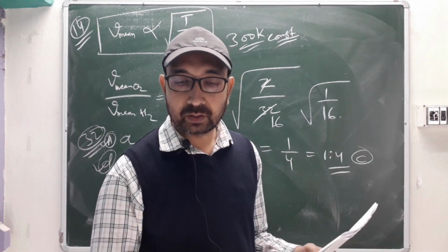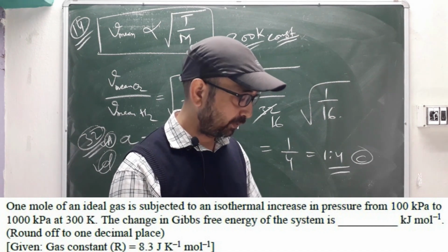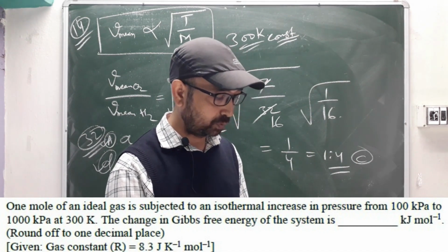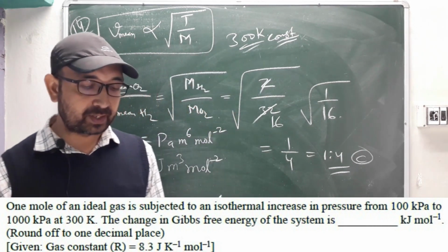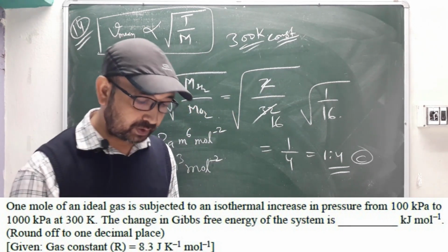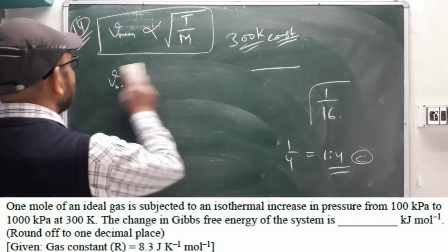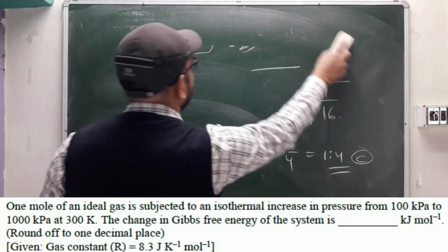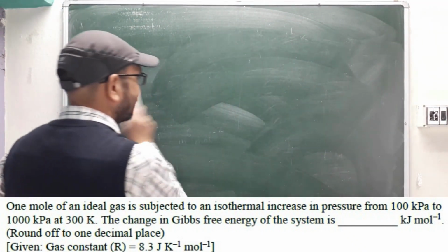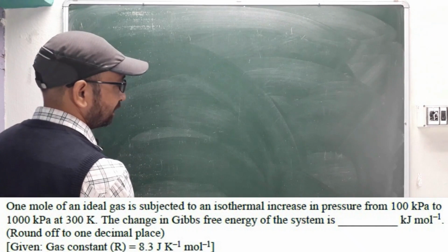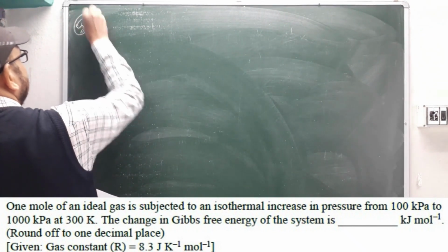Now next is question number 52. One mole of an ideal gas is subjected to an isothermal increase in pressure from, okay, this we have to solve. They have related it directly to Gibbs free energy. This type of question is very difficult, whether it's from the gaseous state or from thermodynamics.